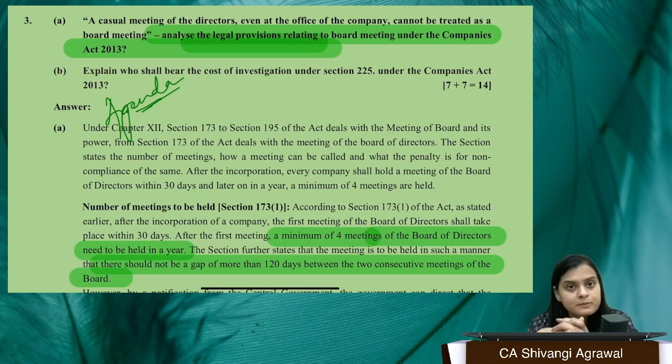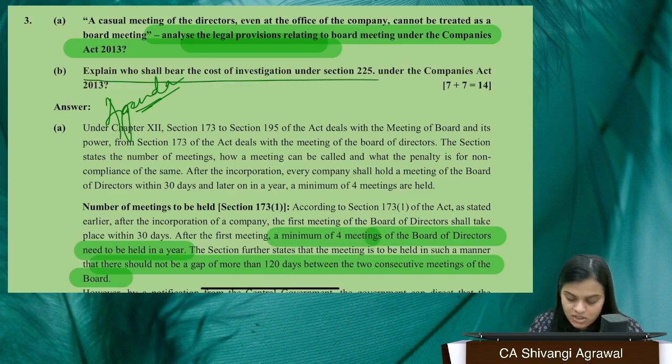Everything. Now, lastly, you will also add a conclusion, which generally institute suggested answers don't. But you must add a conclusion. What is the conclusion that you will add? That since all the compliances have not been done with respect to board meetings, we cannot consider it as a board meeting.